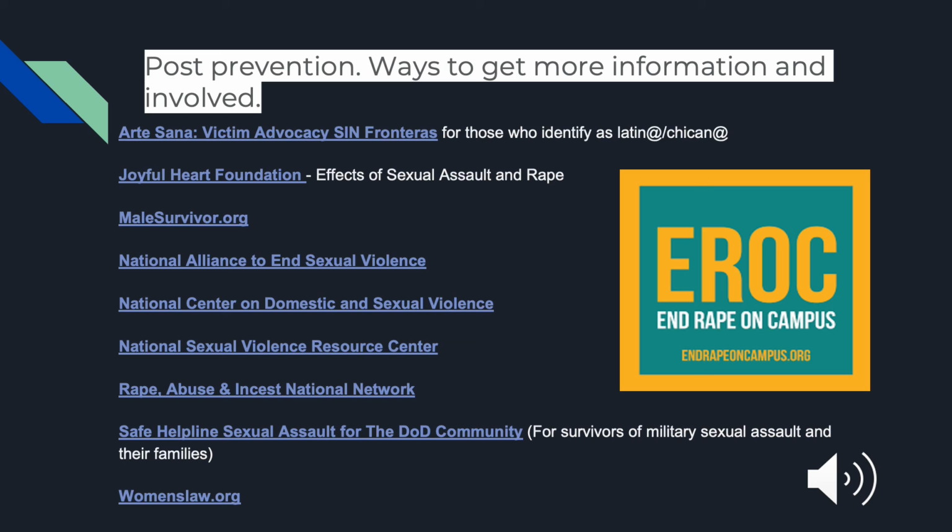Furthermore, these are ways for post-prevention and also ways to get more information and get involved. First, you have Aunti Sana for individuals who identify as Latinos. Next, you have the Georgeville Heart Foundation, which deals with the effects of sexual assault and rape. Next, you have malesurvivors.org, which deals with male victims who have been sexually abused or assaulted.